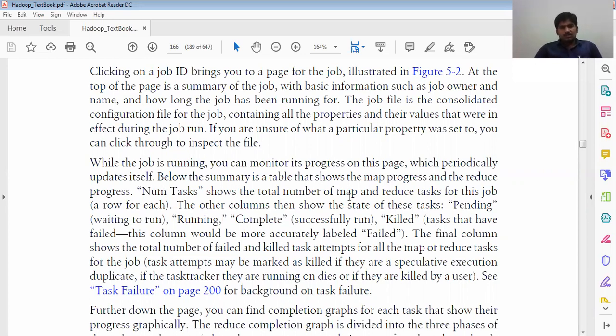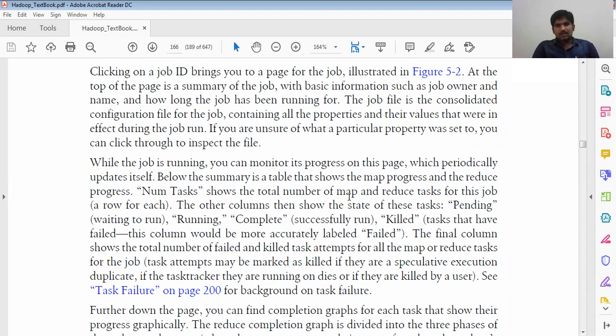While the job is running, we can monitor its progress on the page, which periodically updates itself. Below the summary, the table shows the map progress and reduce progress. The number of tasks shows the total number of map and reduce tasks, one in each row.